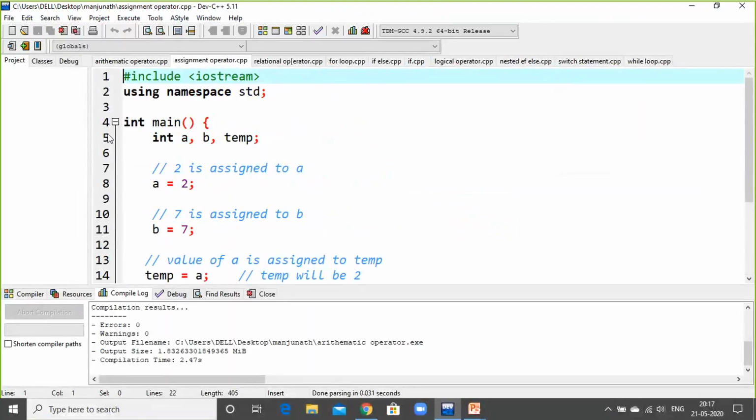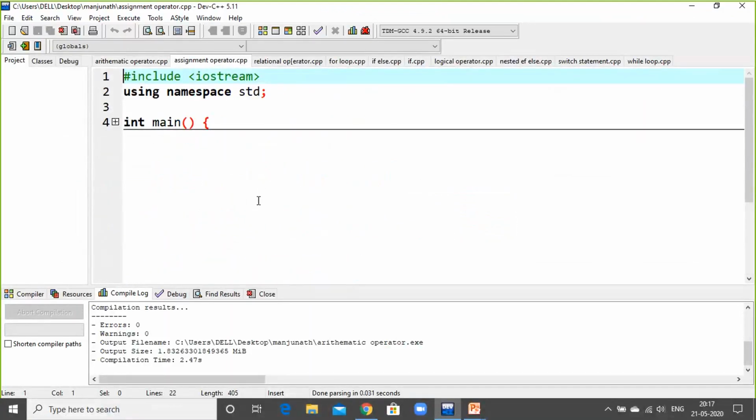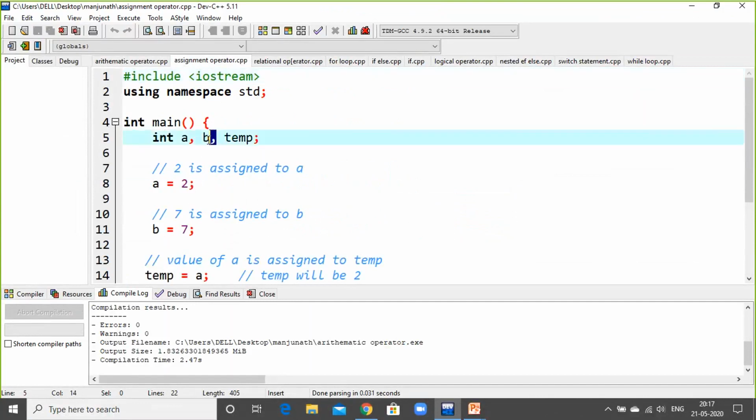Assignment operator. Everywhere I've used the same syntax: iostream, like input and output stream, namespace, and the opening part of this program, that is main. So next one is the assignment operator. Here I am using A and B, as in the previous program, and the new variable I'm using is a temporary variable. Temp is a dummy variable used for interchanging, exchanging, or swapping the value from A to B and B to A.